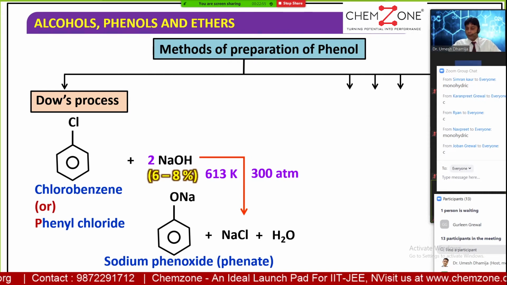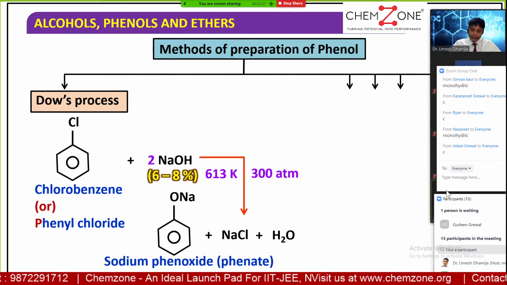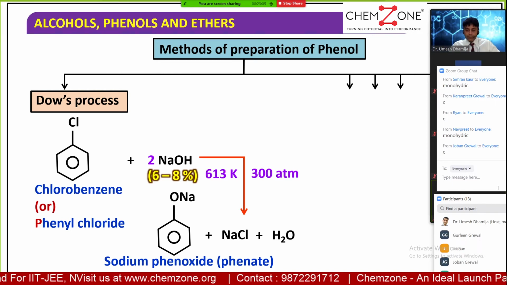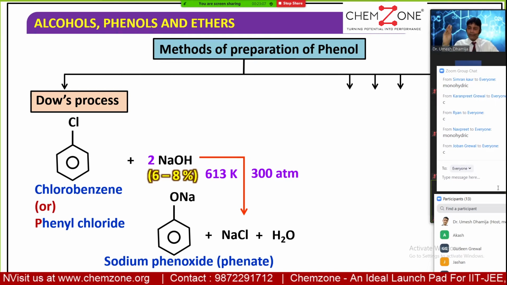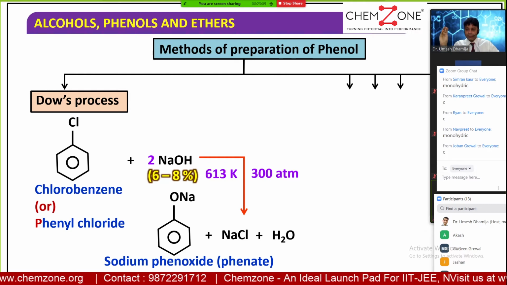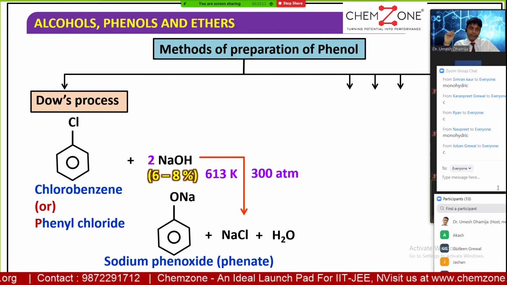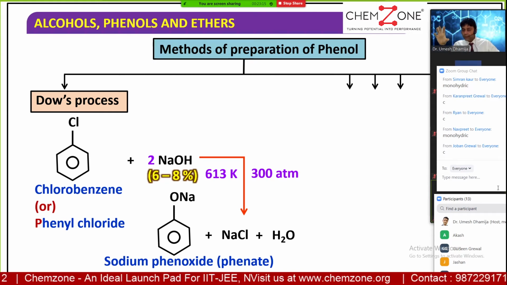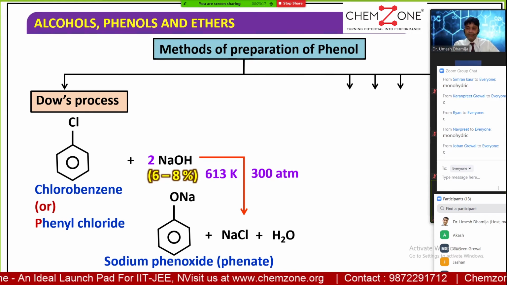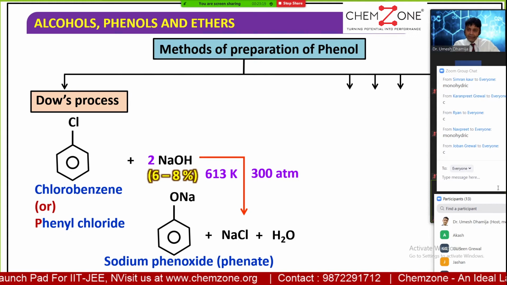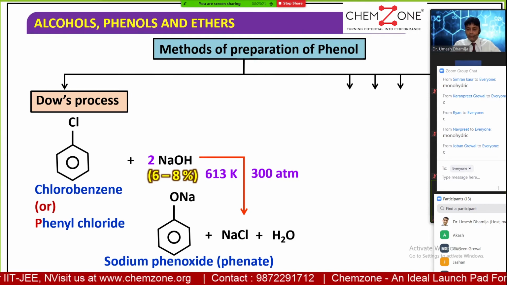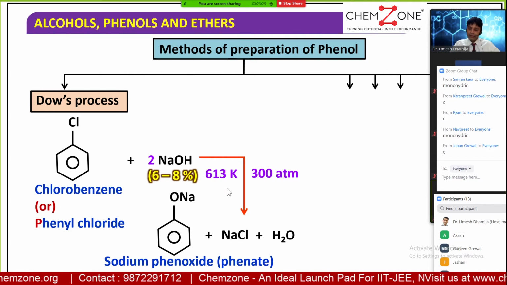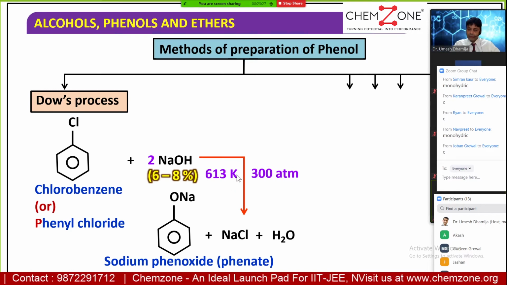Chlorobenzene is a haloarene, right? And I told you that haloarenes are less reactive as compared to haloalkanes because of some reasons. Number one reason is resonance. Number two is less dipole moment. Number three is unstable carbocation, right? All those reasons, the reaction is very slow, and it requires drastic conditions to take place.